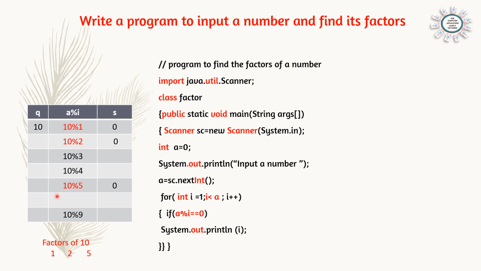So, and there are no other factors. So, if a modulus i is equal to 0, System.out.println i. Print that particular number. So, in this way, we can find the factor. Input the number, start the loop from 1 to that number, and divide a modulus i. Whenever the remainder is 0, that means it is a factor of that number.